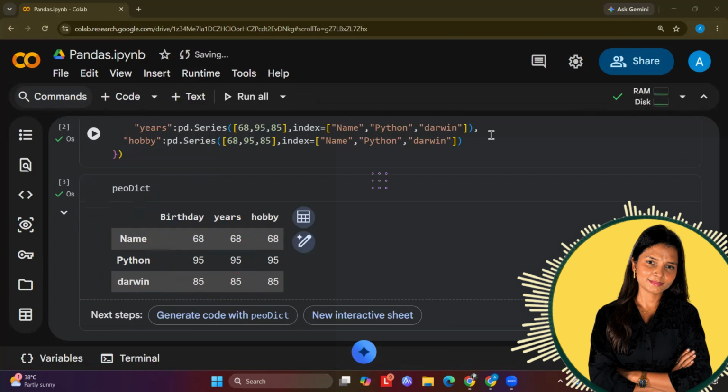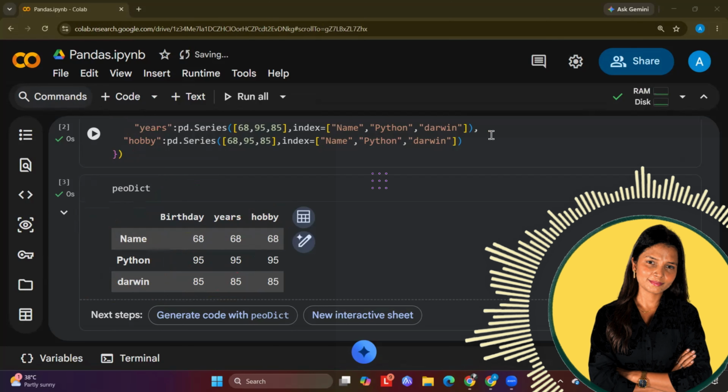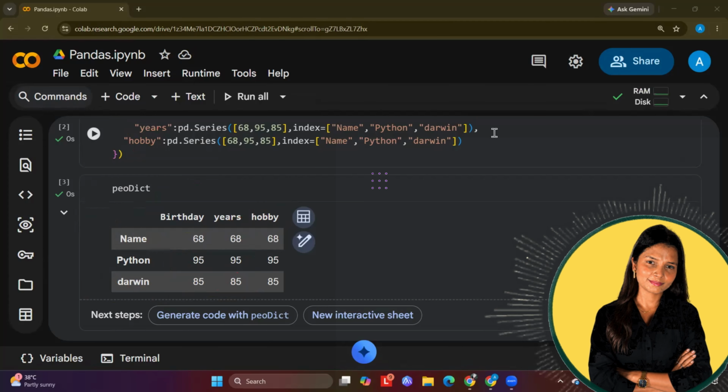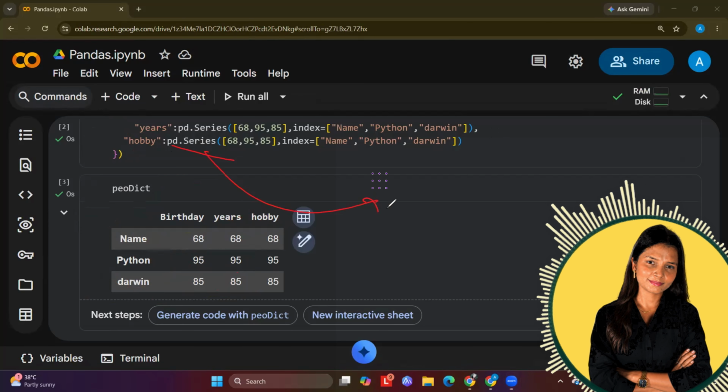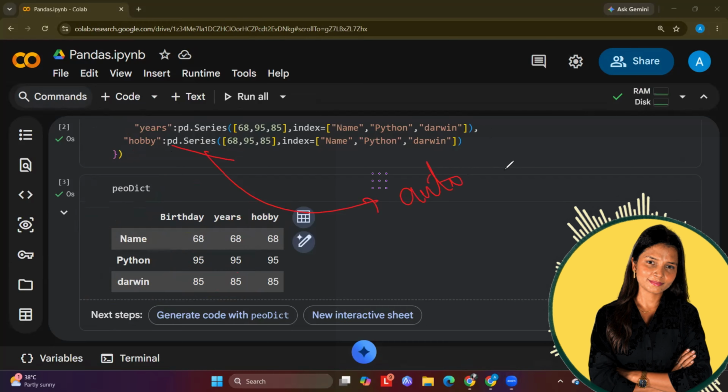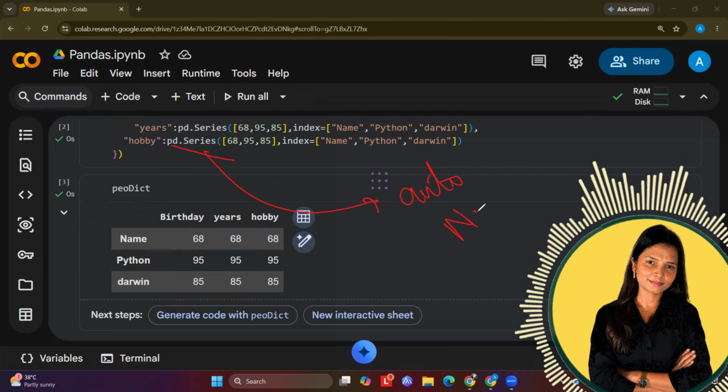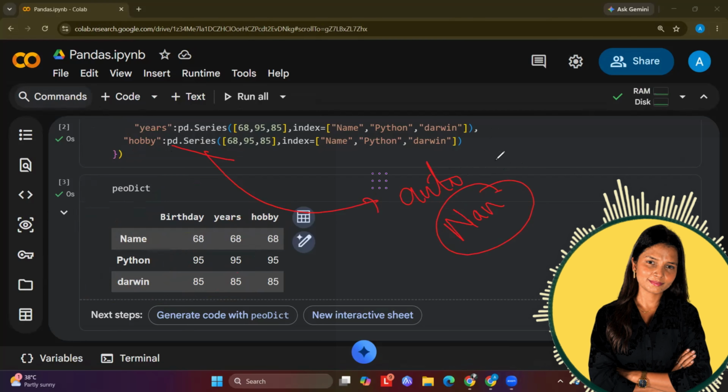And there are few things to note when we are creating the series and when we are using series basically. So series will automatically align the value. It means automatic alignment will be there. Second, if there is any missing value, NaN will be added. Let me show you how NaN will be added.